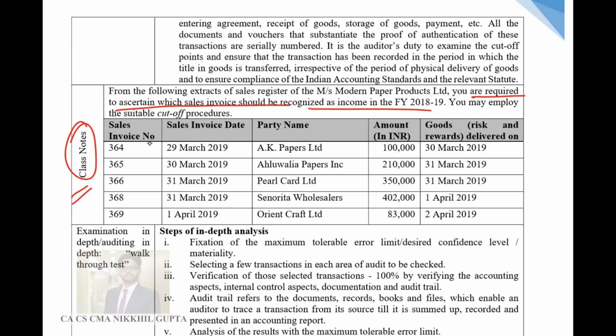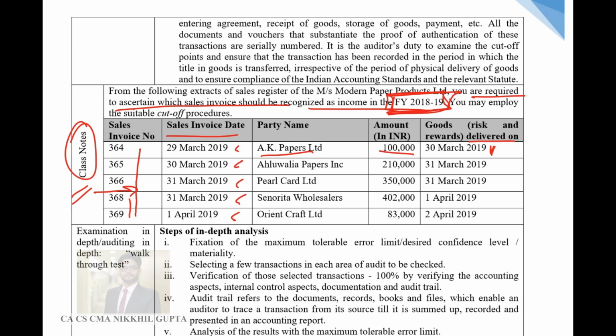Now guys, these are the sales invoice numbers: 364, 65, 67 is missing, 68, 69. The sale invoice dates, when the invoice was raised: 29th March, 30th March, 31st March, 31st March and 1st of April. Remember, we are dealing with financial year 18-19, which means sales which have happened before March 31st, 2019 should be recognized in the financial statements. Now, the party name is AK Papers, 1 lakh rupees, goods, risk and rewards delivered on 30th March 2019.